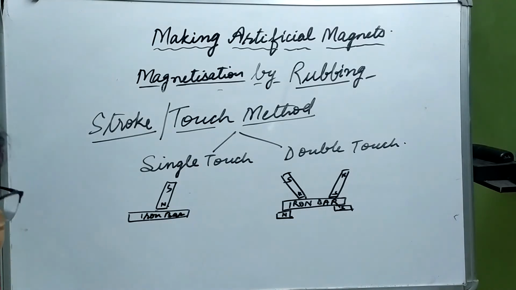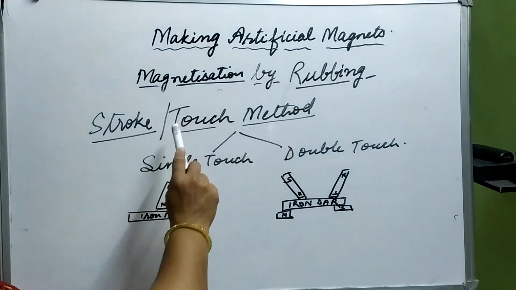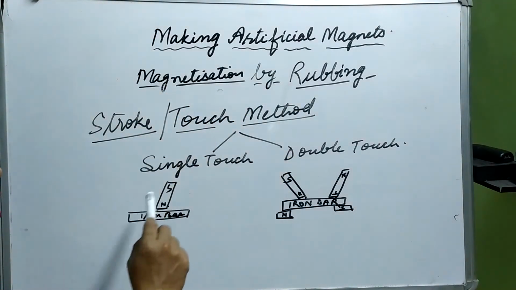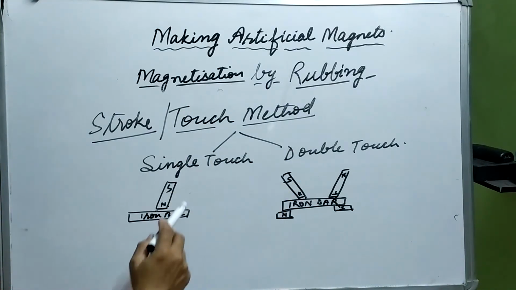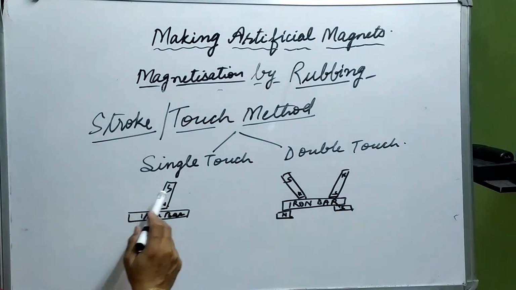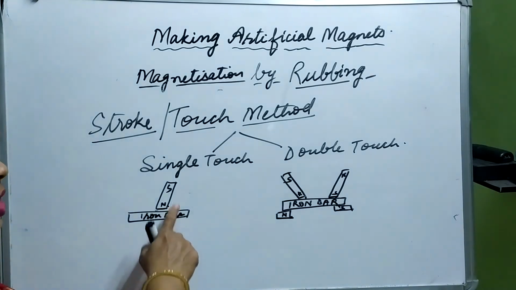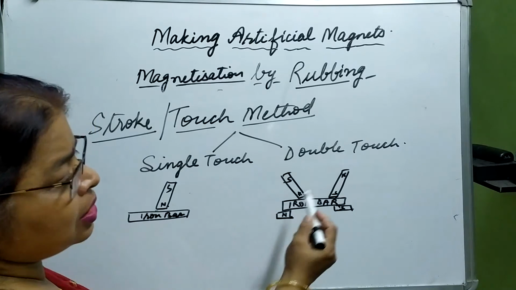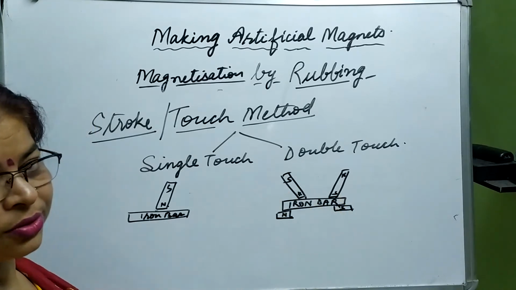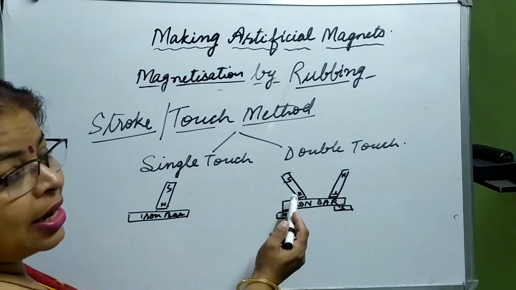So let me again recapitulate what is actually happening. Magnetization by rubbing is done by stroke or touch method. This is applied in two ways: single touch or double touch. What does this mean? In single touch, we are taking one magnet and an iron bar, and the single magnet is used to rub it and convert it into magnet. Then next is double touch. In this we are having two magnets, and just keep in mind that these two magnets are actually doing what?